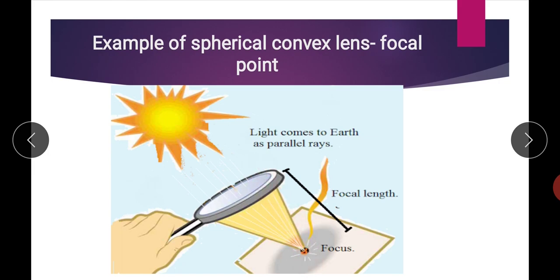And the example of a cylindrical convex lens is a test tube. If you fill the test tube with water and put it in front of a light source, and put a paper on the opposite side of the test tube from the light source, then first you see the shadow of the test tube on that paper. But as you bring the paper closer to the test tube, at one particular point you see a vertical line instead of the shadow. That line is known as the focal line. So that is the example of a cylindrical convex lens.